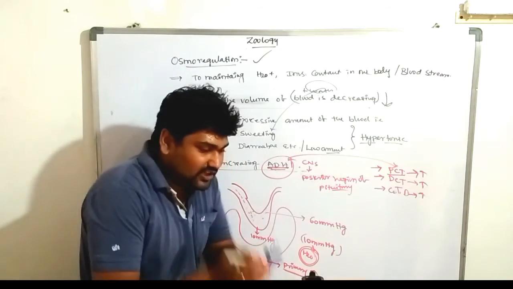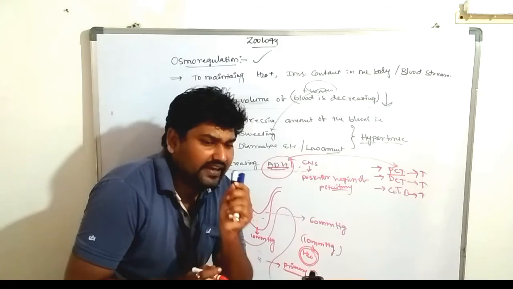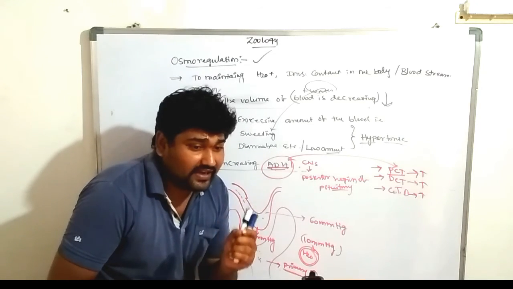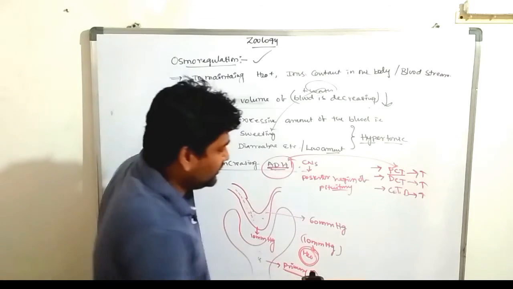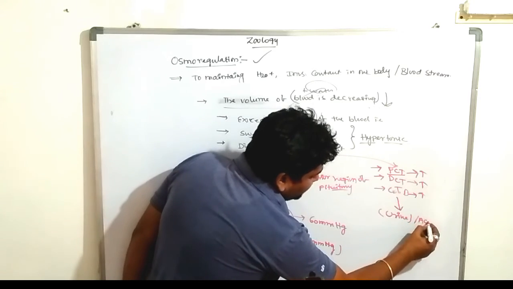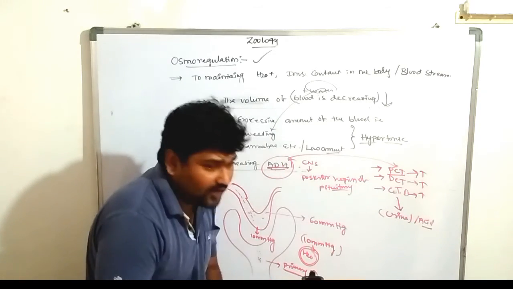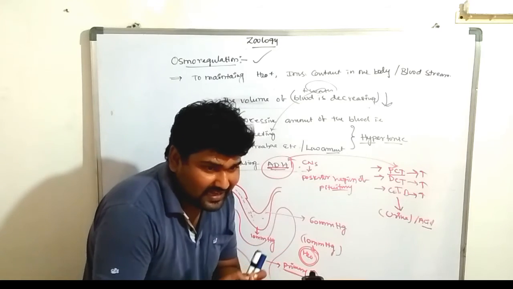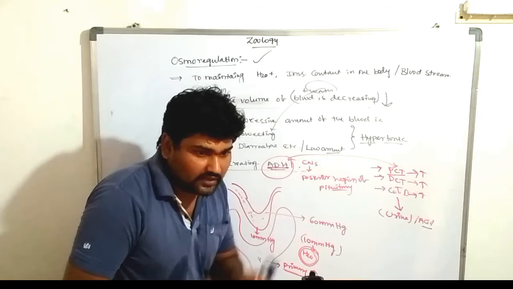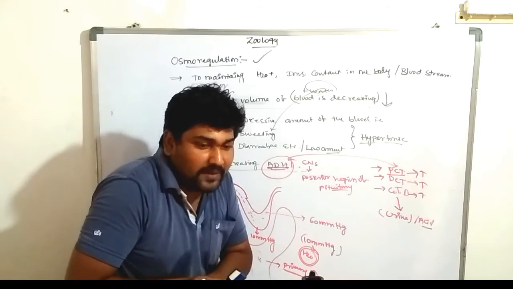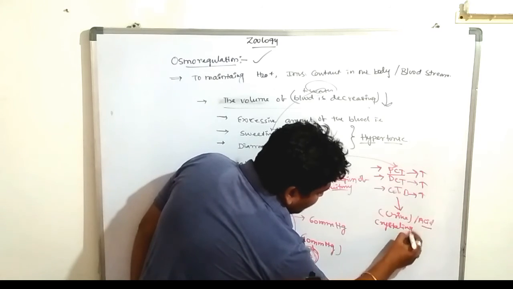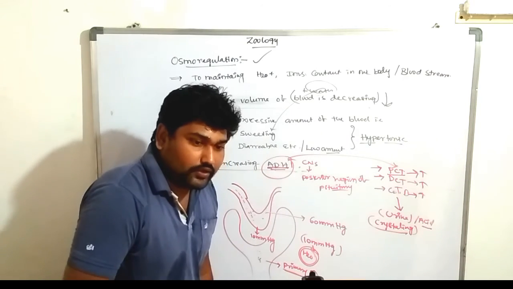So the urine excretes a very small amount of water molecules, so the urine will become more and more concentrated. Why? Because there is less water. The uric acid will become more and more concentrated. The concentrated urine will become crystallized or accumulated. More and more uric acids come together to form crystals.